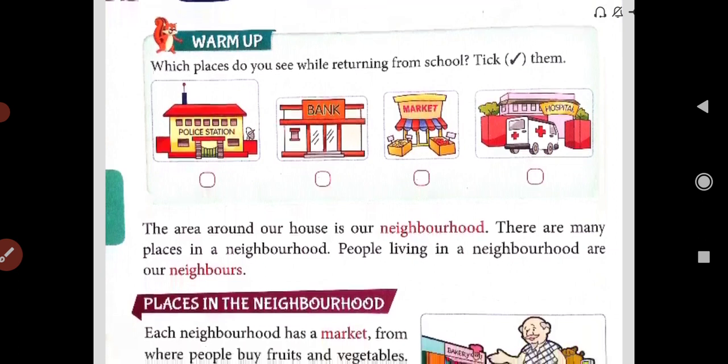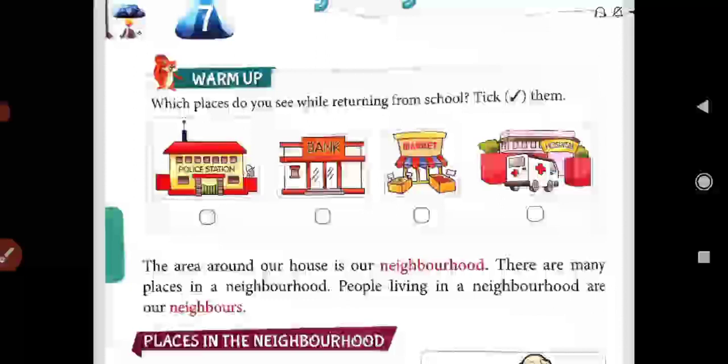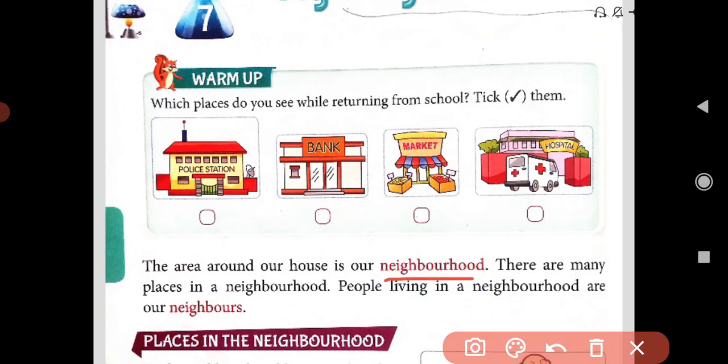Where we are living, the area of our living place is our neighborhood, and those people who live in our neighborhood are called our neighbors.